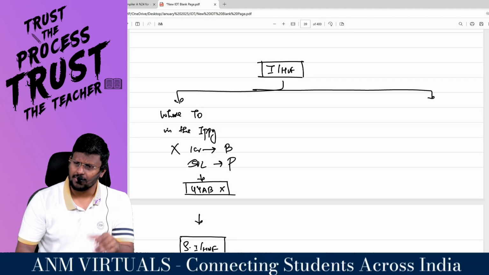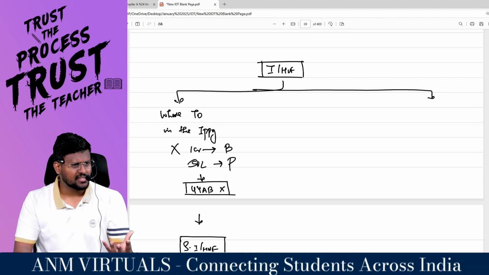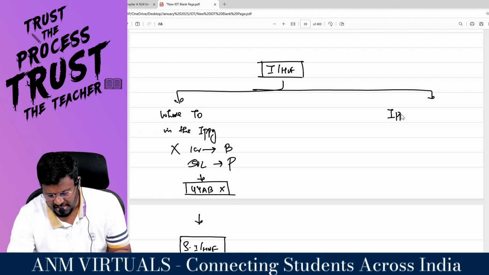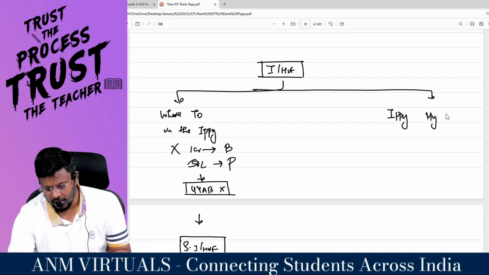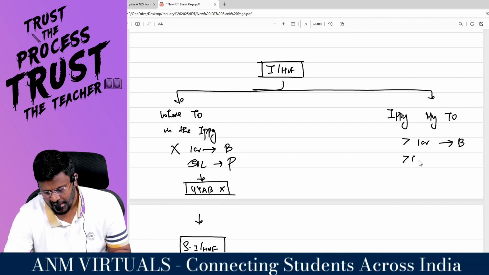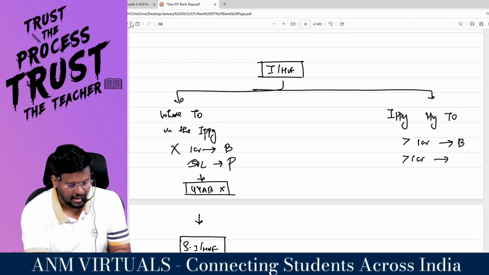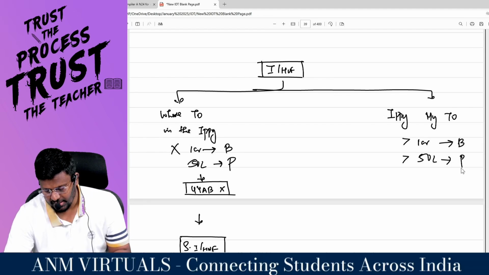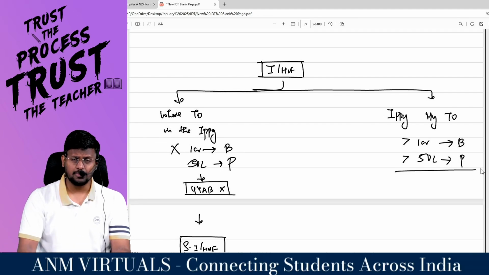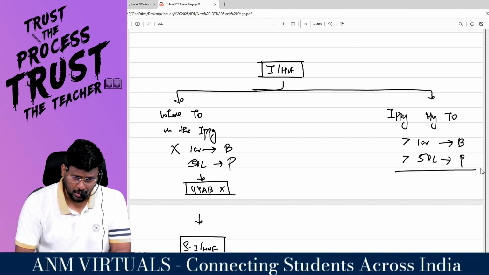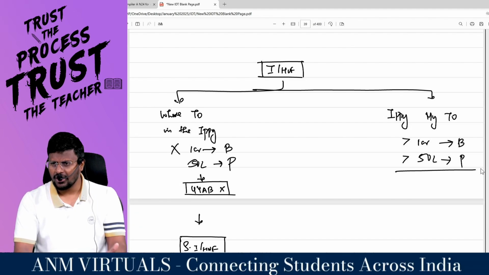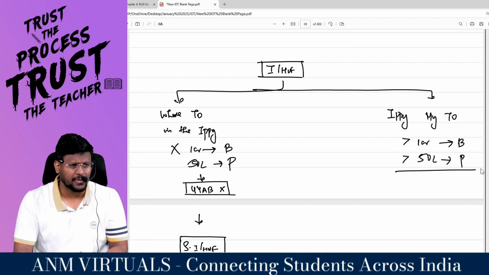Sir, but I am an individual, sir. I am an individual, Adani, Ambani, sir. Sir, I am also conducting business or profession. But in the immediately preceding previous year, my turnover exceeds 1 crore in case of business and exceeds 50 lakhs in case of profession. You tell me whether I'm a small businessman or a big businessman. Chotawala, badawala. Badawala. Then if I am badawala, you tell me, can I follow the procedural aspects?